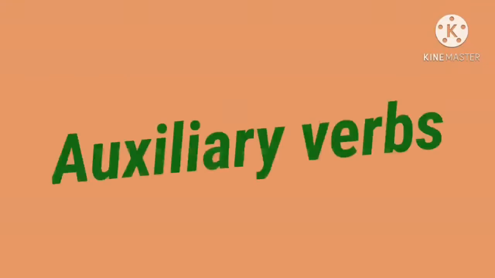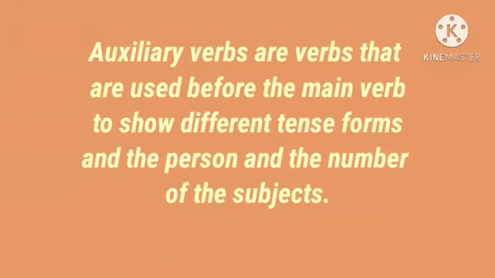Next, auxiliary verbs. What is the next type? Auxiliary verbs. So auxiliary verbs are verbs that are used before the main verb to show different tense forms and the person and number of the subjects. Why do we use them before the main verb? To show different tense. Different tense means whether the sentence is in present tense or past tense.